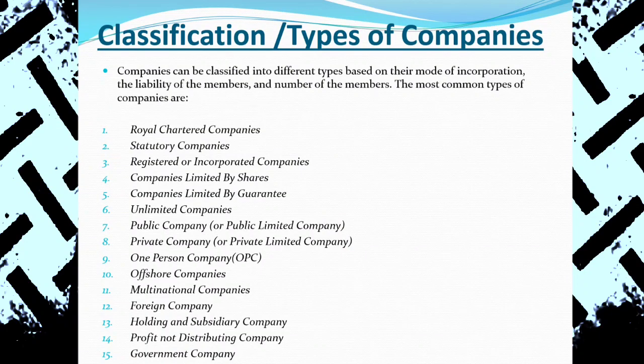So the company is limited by the share. All the companies are limited by both the private and public company. These are the limited by the share, and companies limited by the guarantee have no share capital in the company. But the shareholders have committed that yes, we are ready to pay out all the liabilities during the time of the winding up of the company. Company winding up मा जाने बेलामा insolvency मा यदि गयो भने त्यस्तो अवस्थामा yes, we are ready to pay it out. That is a company limited by the guarantee.